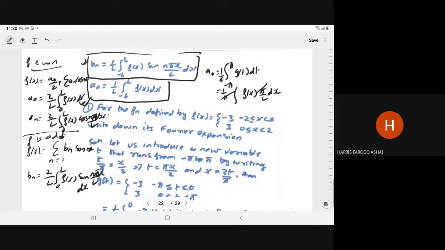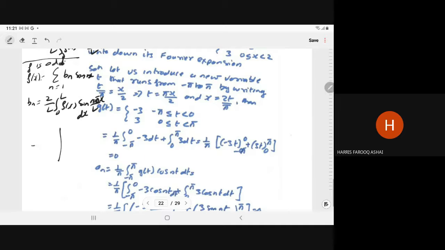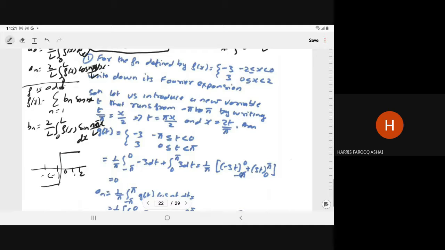So it is given to you, if we have this 0, 1, 2, minus 1, minus 2, it is the minus 3 and it is the plus 3. So in this way, we have the discontinuity at x is equal to 0. Now write down its Fourier expansion.